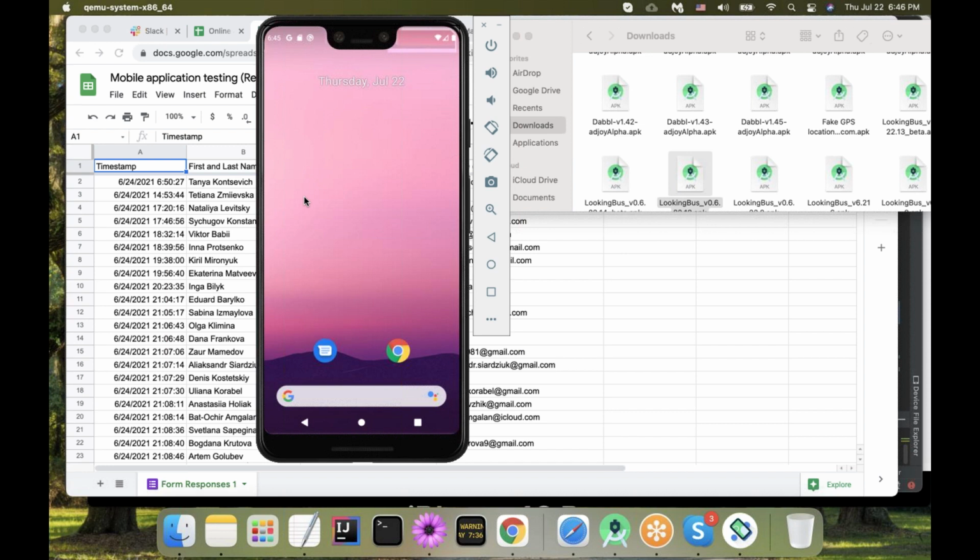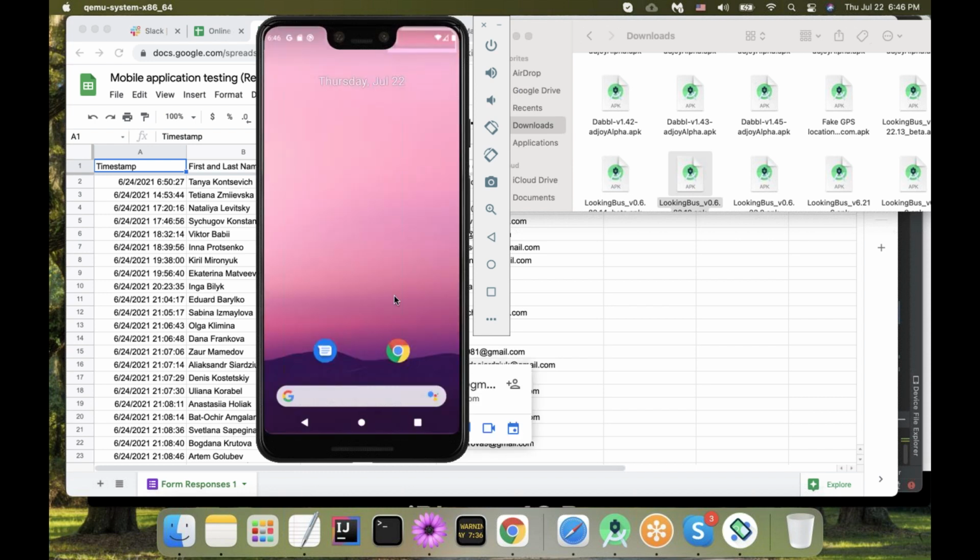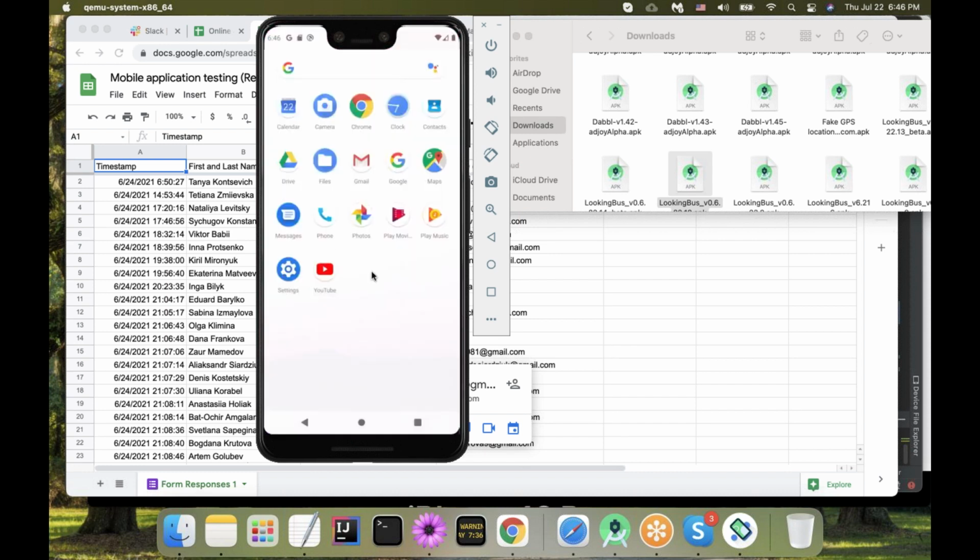So once you drag and drop it, people say, "Well, Tanya, I see messages, I see Chrome, but where is my Looking Bus?" Well, your Looking Bus is in a different place. How to get to Looking Bus? In your emulator, you need to swipe up from the bottom to up. I'm going to repeat it again because if I see this question, I'm not going to answer it. So where is my Looking Bus when I install it, when I drag and drop it? I'm swiping up, and Looking Bus will be here.